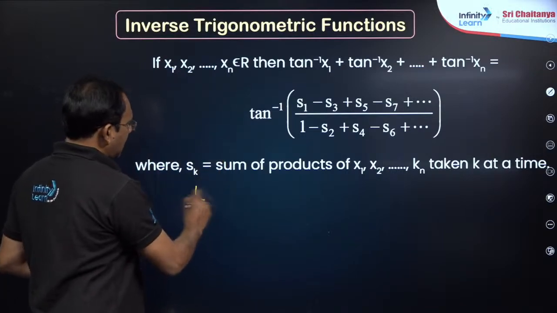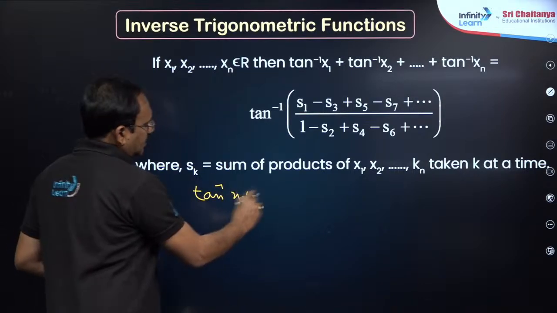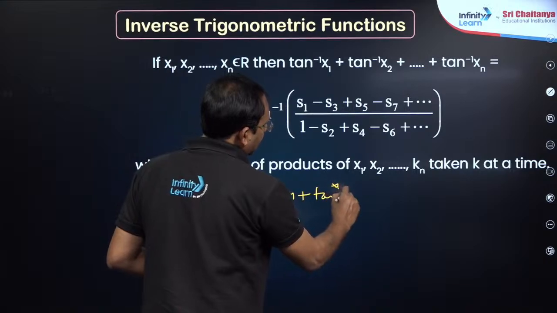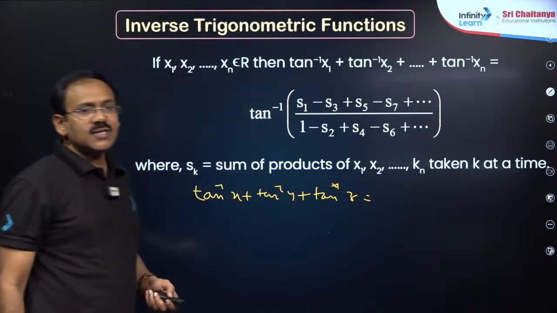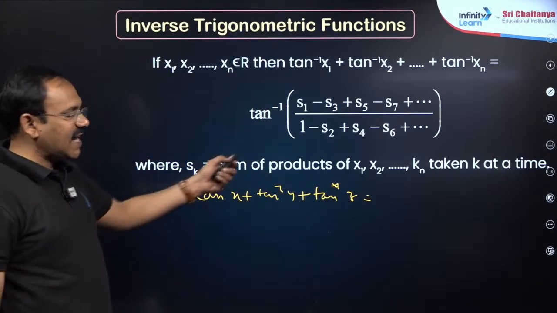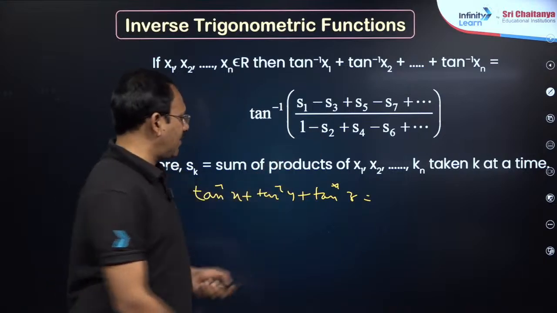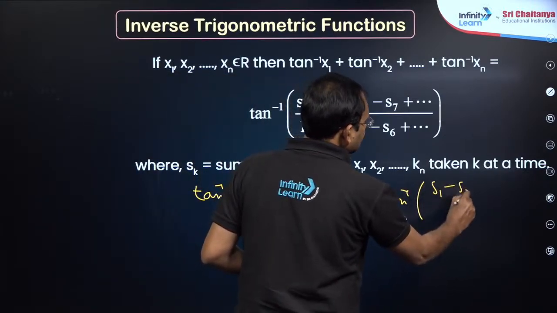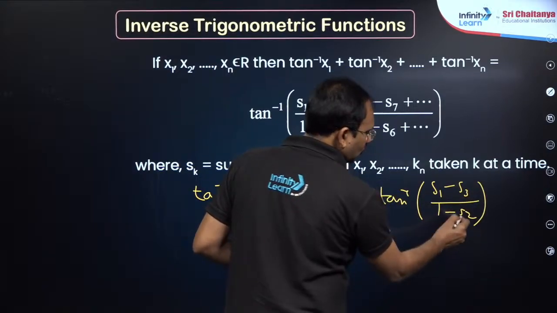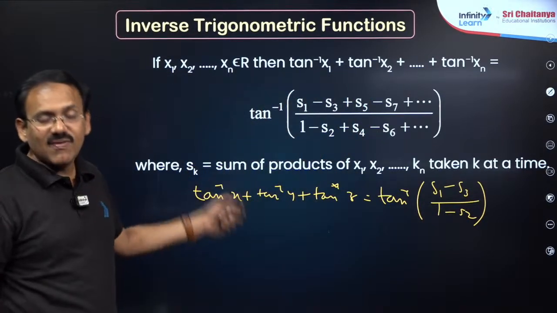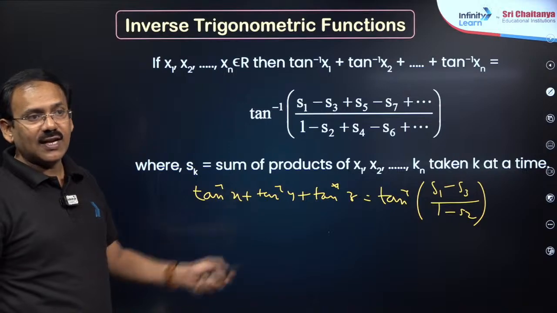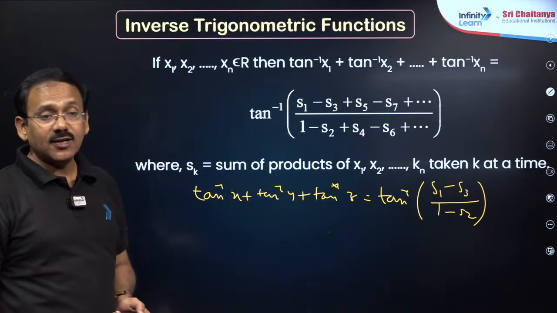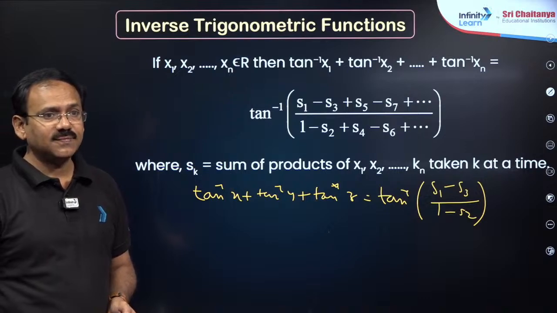You see, tan inverse x plus tan inverse y plus tan inverse z is given, my dear friends. The general case is like tan inverse of s1 minus s3 by 1 minus s2. If the denominator is positive, this is valid. The same kind of thing that I have explained. Got it, dear students?